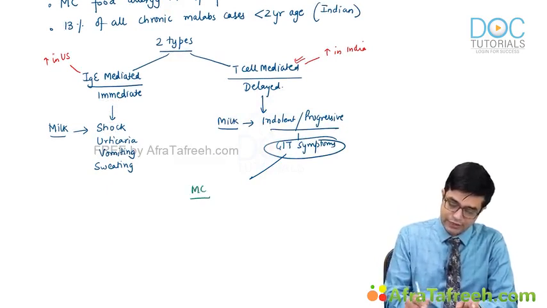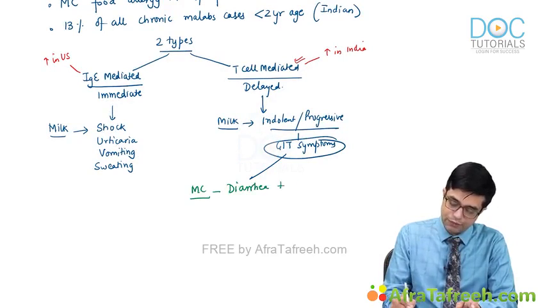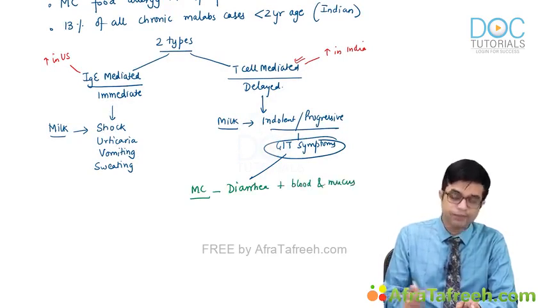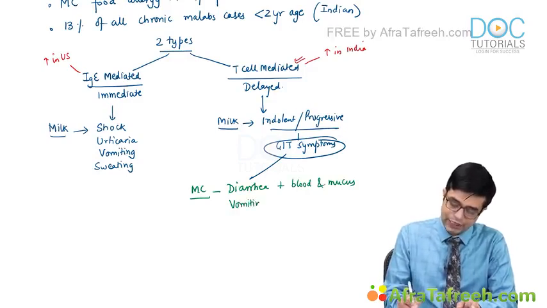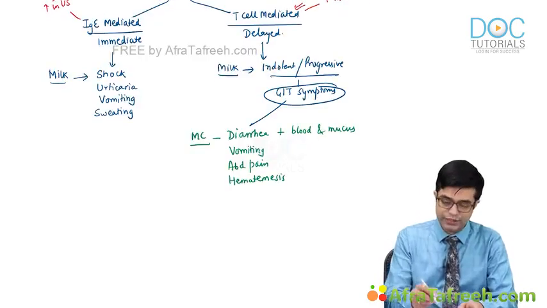is diarrhea. They tend to develop diarrhea with blood and mucus, so it looks like dysentery. They will also have vomiting and abdominal pain. And sometimes even hematemesis can develop.